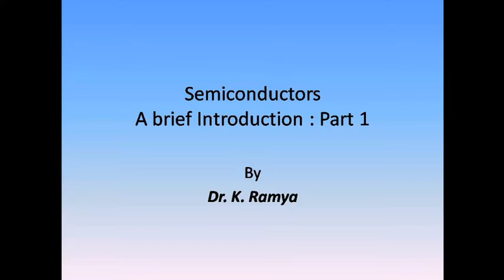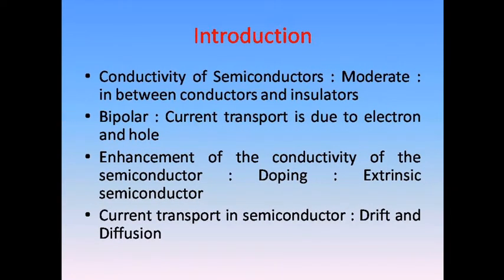So what are semiconductors? Semiconductors are the materials that have conductivity between the conductors and insulators. So we can say it has moderate conductivity. And the speciality of semiconductors is that they are bipolar materials. Bipolar material means the conductivity we are describing as intermediate or moderate conductivity.